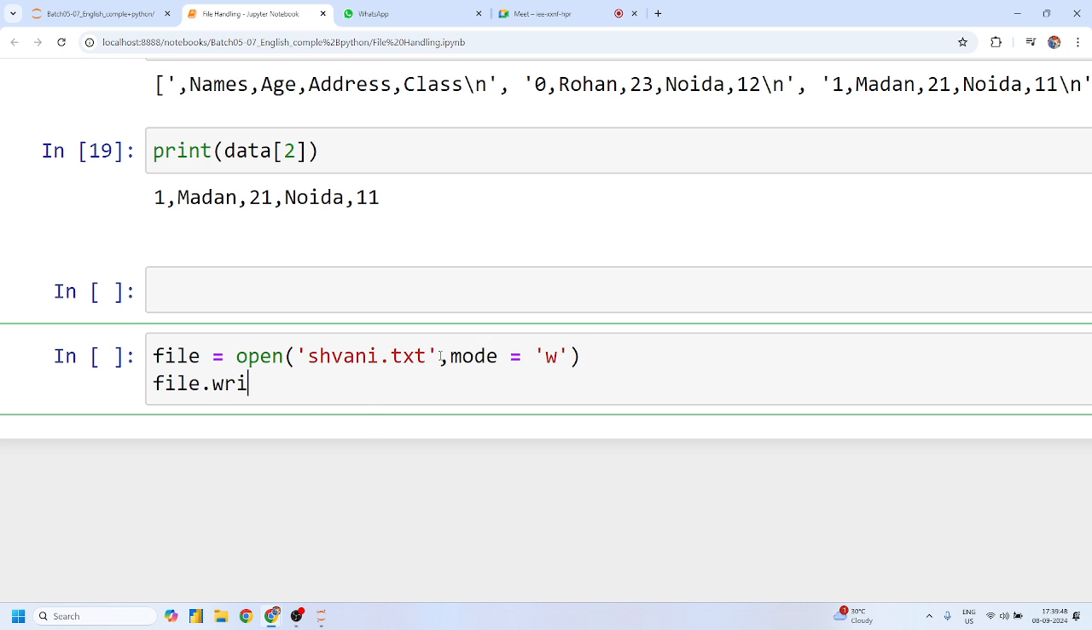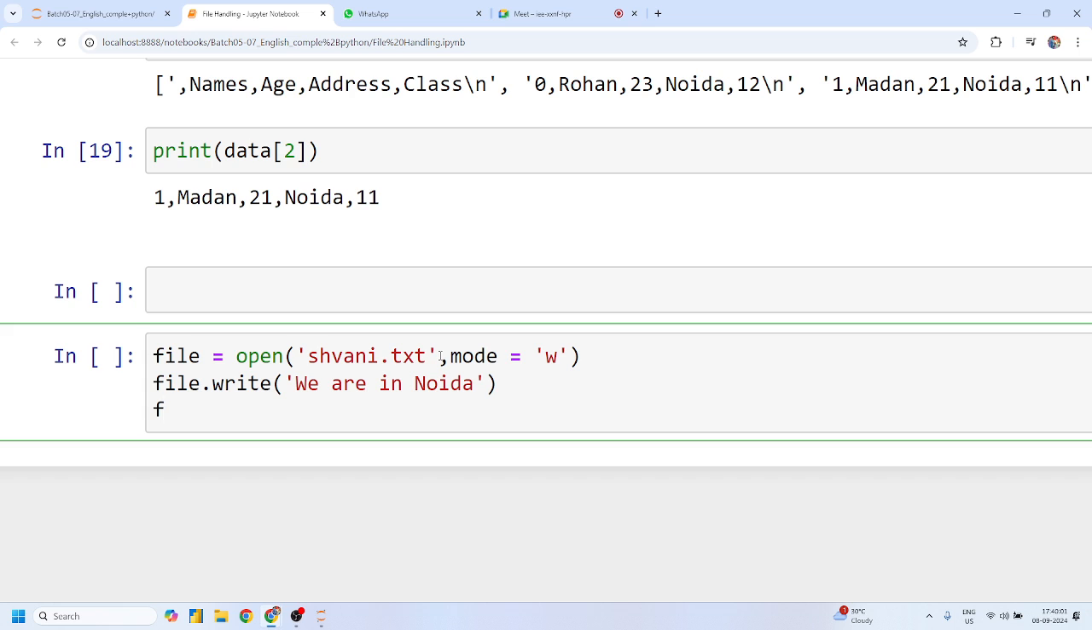Then in this file we have a method called the write method, and I can just simply write whatever string I want to write. Suppose I am writing we are in Noida, and I'll write another line, file.write we are learning Python file handling. Guys, this one is perfect, right? Now the question is, will this be executed in a new line, or will this second become a part of this first line?